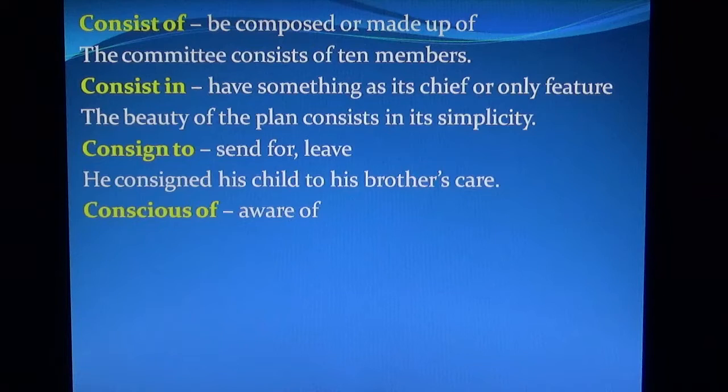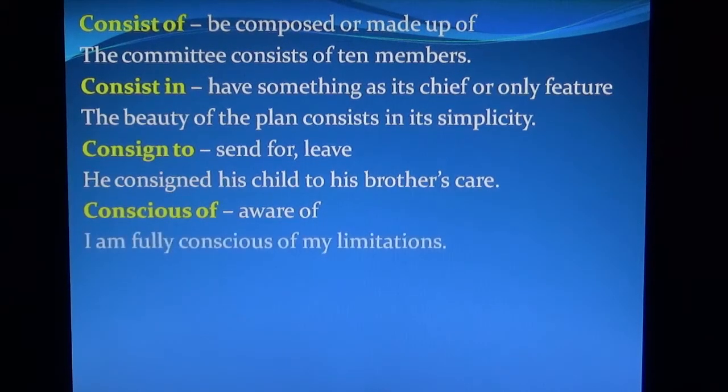Conscious of means aware of. I am fully conscious of my limitations.